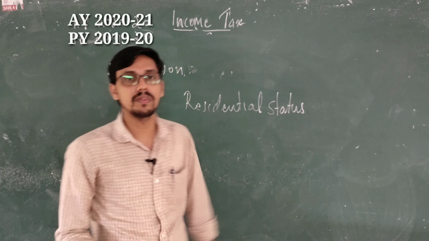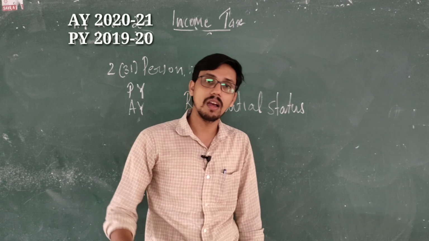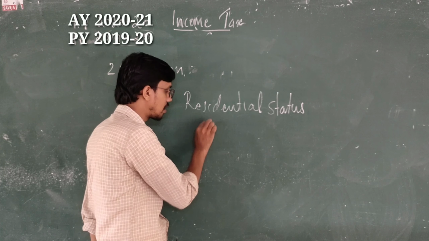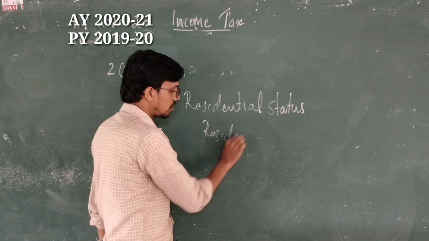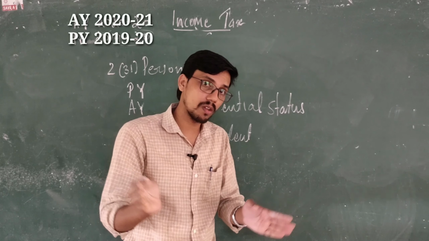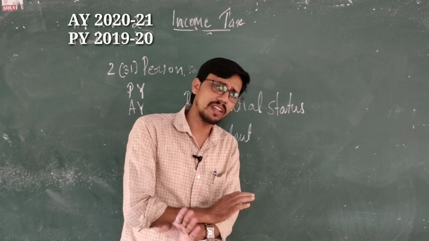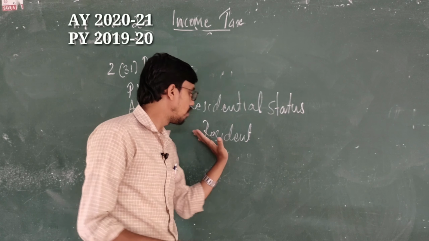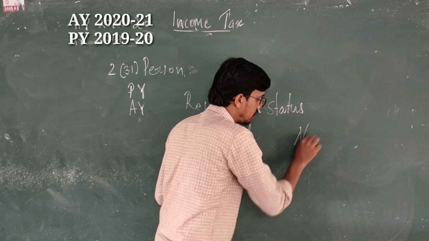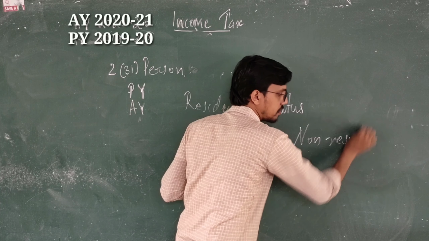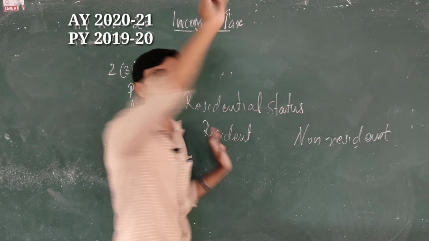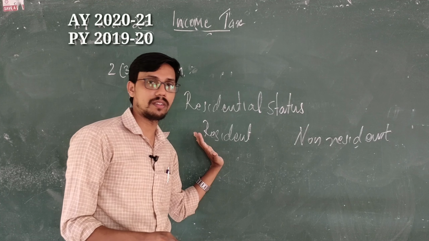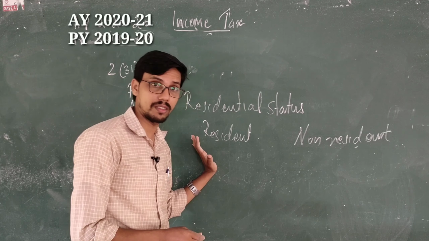In the case of an individual, what are the statuses of residence? There are two statuses of residence. One is resident. We are not checking whether he is a foreigner or an Indian citizen. No, nothing like that. But we are checking his status of residence. That's all. So the status of residence is, one is resident and the other is non-resident. So there are rules for determining who a resident is, and who a non-resident is.